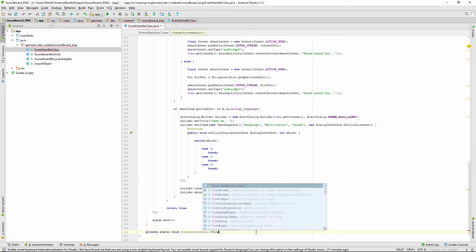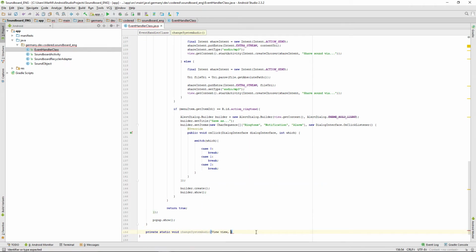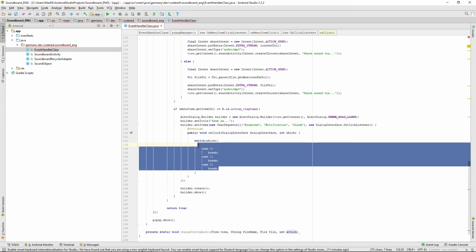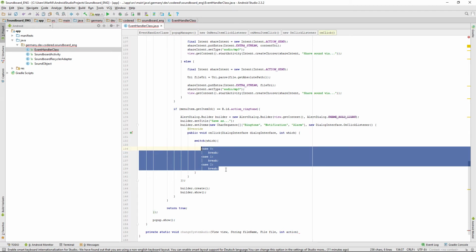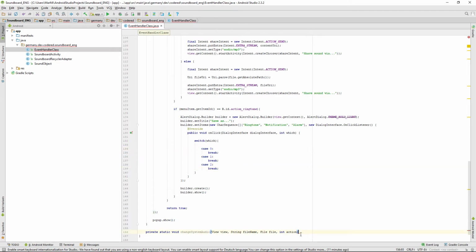This one needs a view, a string for the file name, then the file, and an integer will be the action that we'll get from here, from the switch case. And well, just open it.